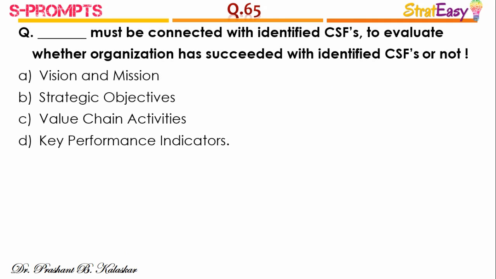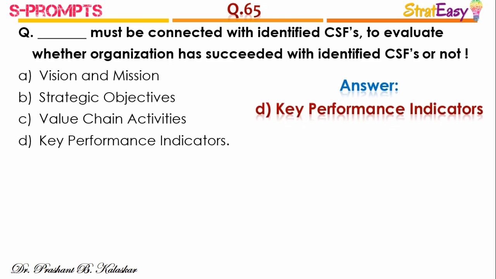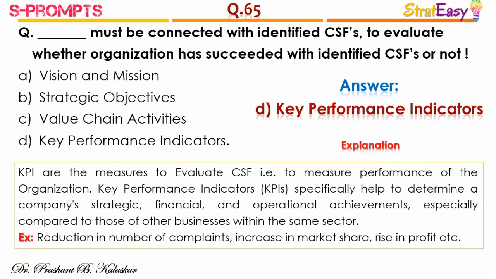Question number 65. Dash must be connected with identified CSFs to evaluate whether organizations has succeeded with identified CSFs or not. And the right answer is option D, key performance indicators. KPIs are the measures to evaluate CSFs, that is to measure performance of the organization. Key performance indicators, that is KPIs, specifically help to determine a company's strategic, financial and operational achievements, especially compared to those of other businesses within the same industry.